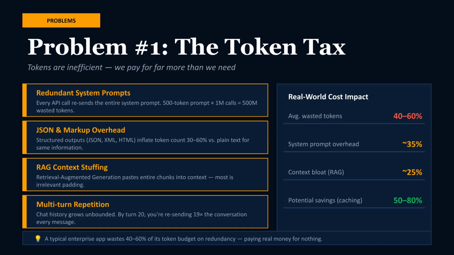Problem 1 is the token tax, where inefficiency costs us more than necessary. This includes redundant system prompts, JSON and markup overhead, and retrieval-augmented generation context stuffing, all of which contribute to significant wasted tokens. This redundancy can waste 40 to 60% of a typical enterprise app's token budget.